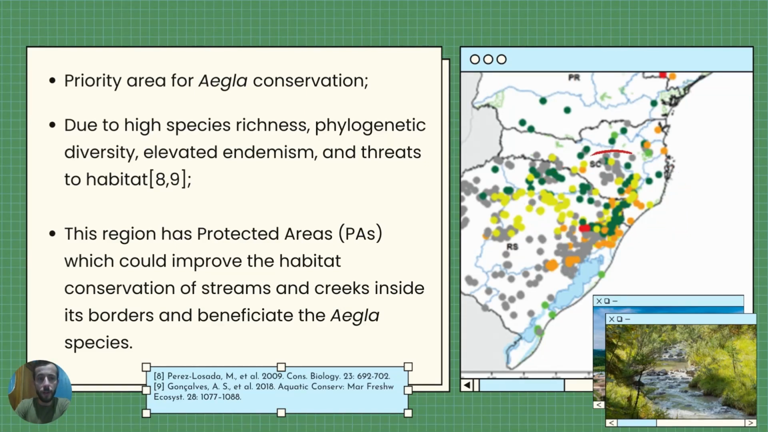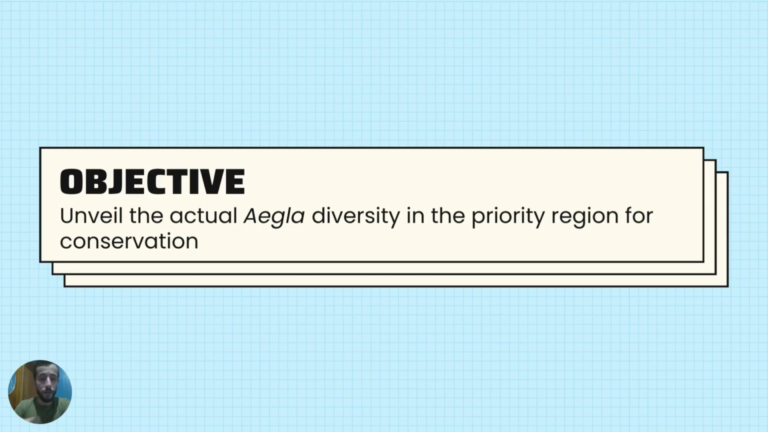It's due to the high species richness, phylogenetic diversity, elevated endemism, and threats to habitat found in that area. And this region also has protected areas that could benefit the Aegla species. So our main objective here is to unveil the actual Aegla diversity in the priority region for conservation.